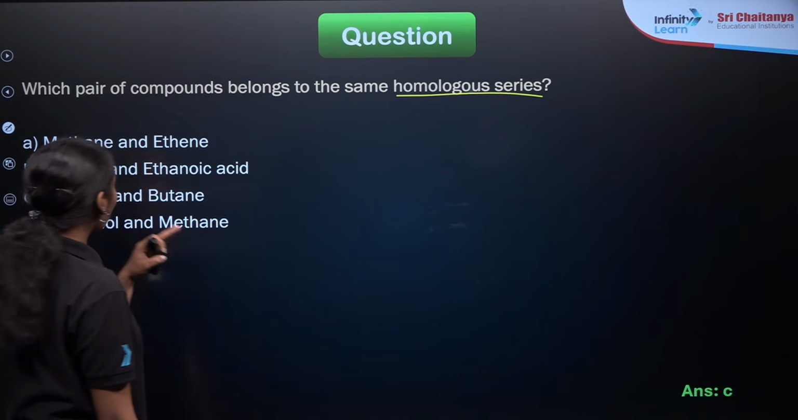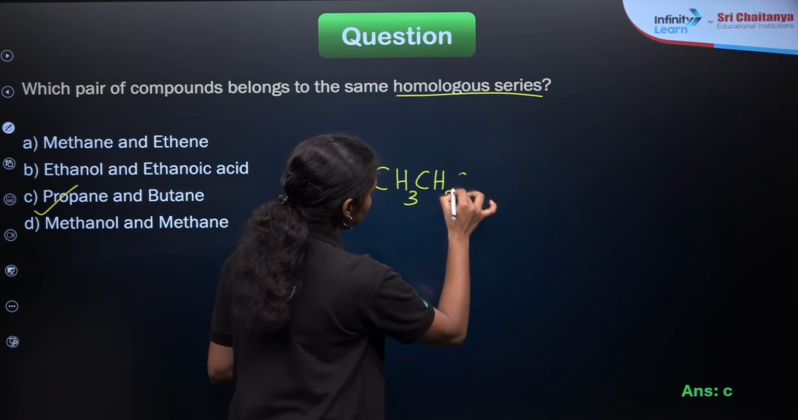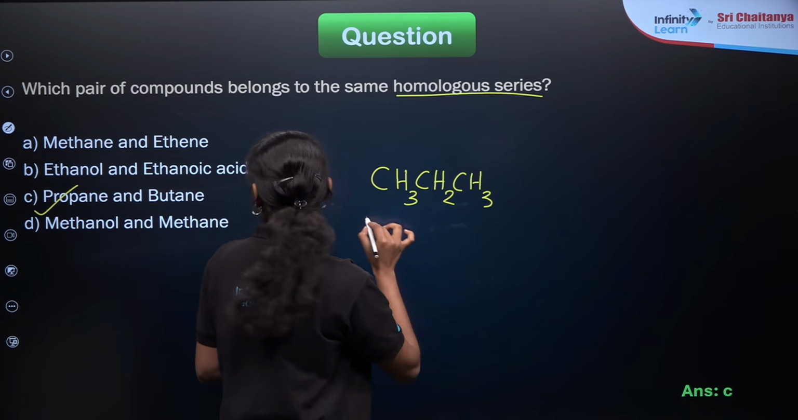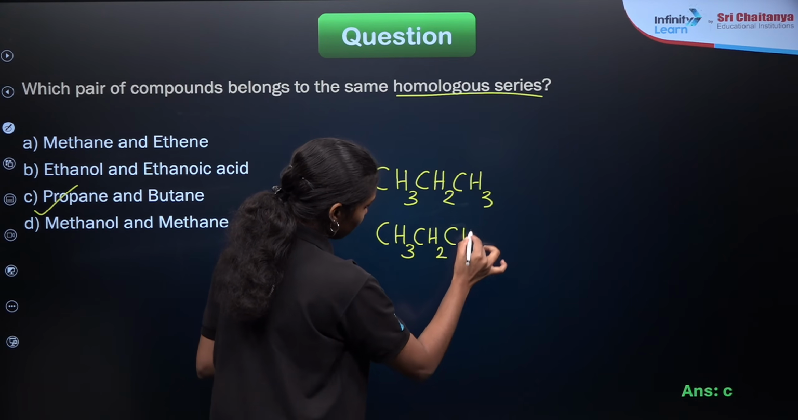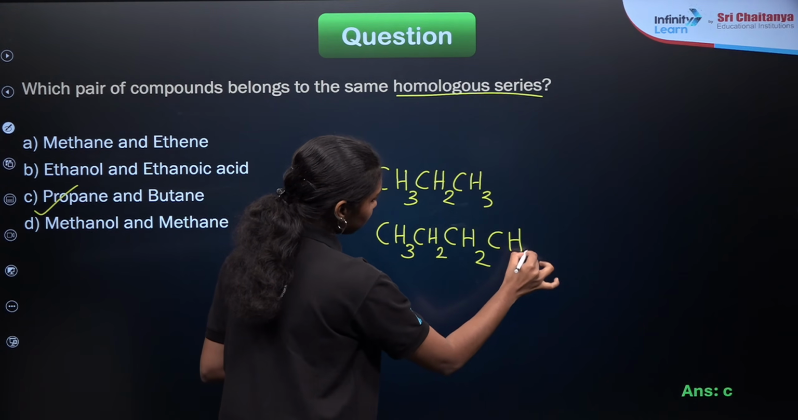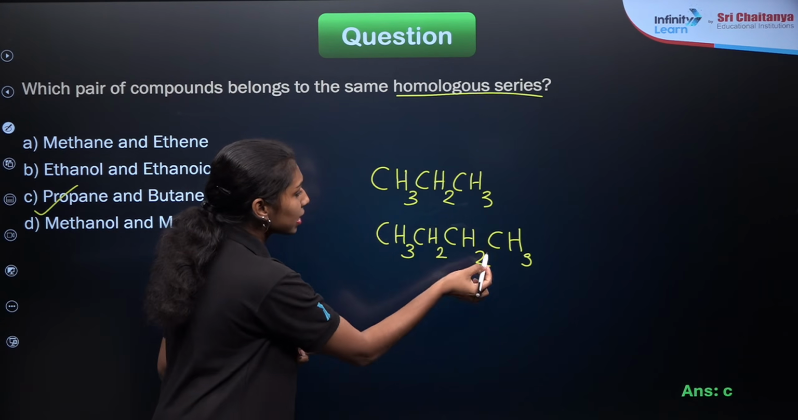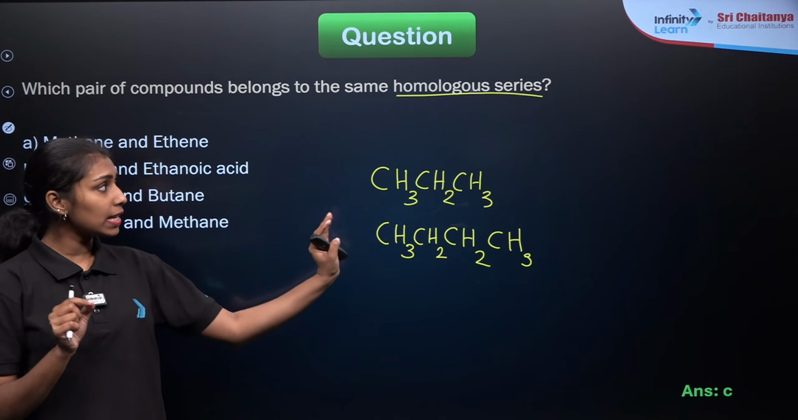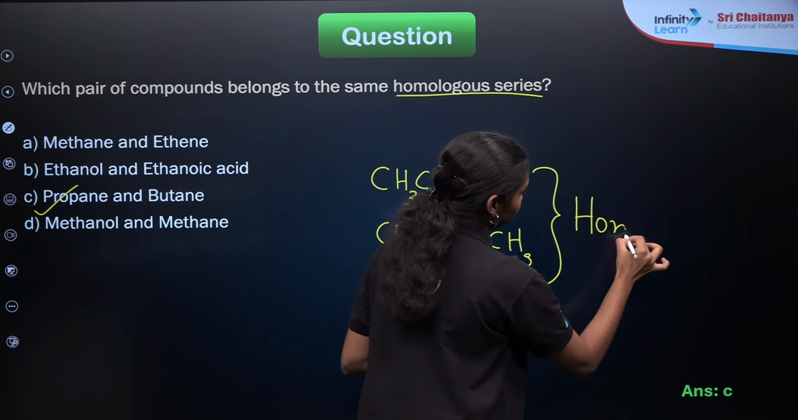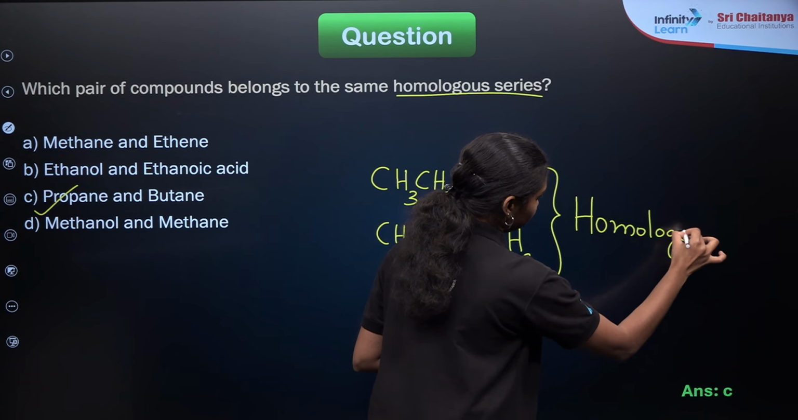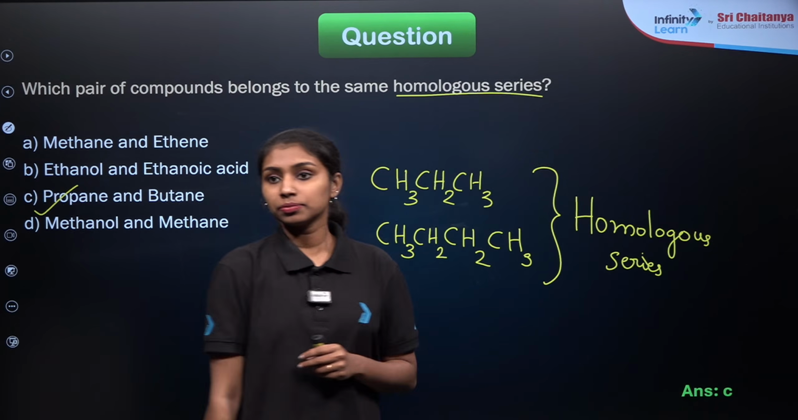So here if you are comparing propane and butane, propane means a 3 carbon alkane, CH3, CH2, CH3. And in the case of butane, it will be CH3, CH2, CH2, CH3, right? So what is the difference between butane and propane? Only one CH2 molecule, which is in excess in butane. So such a series of compounds having the difference of a CH2 molecule is known as the homologous series. Clear?